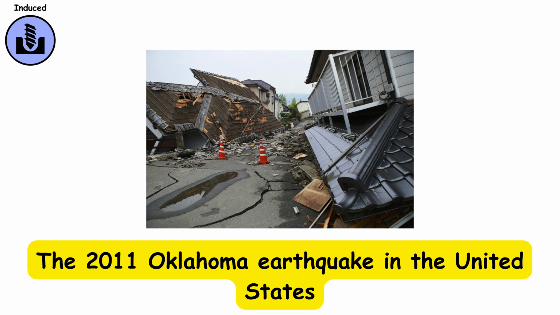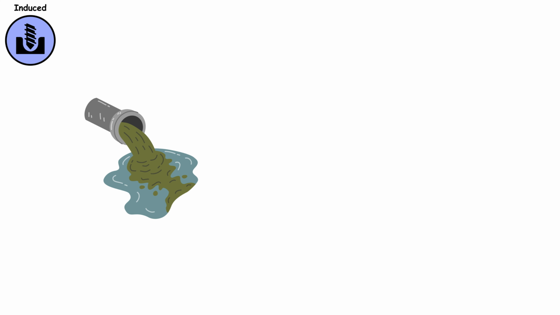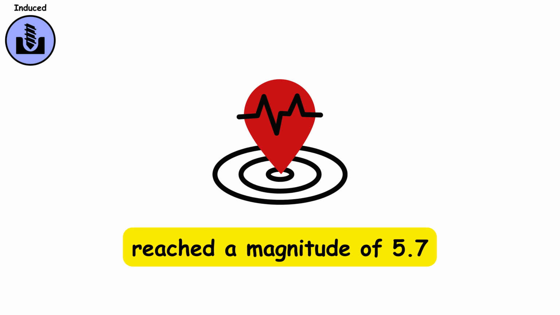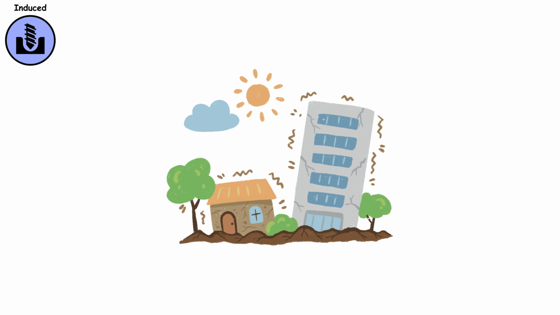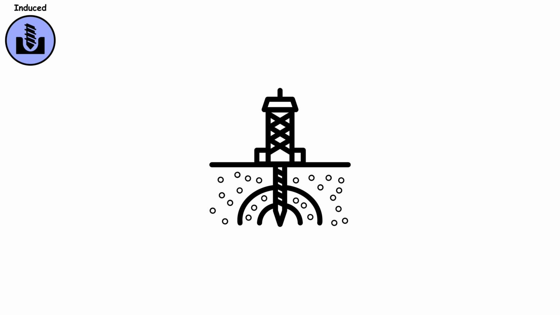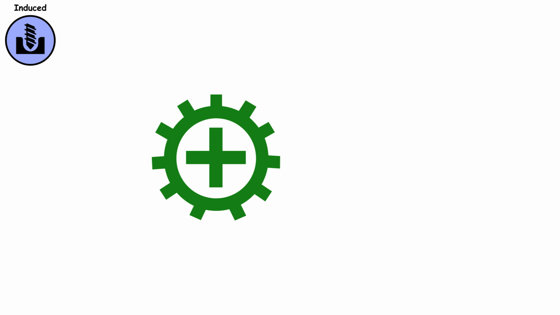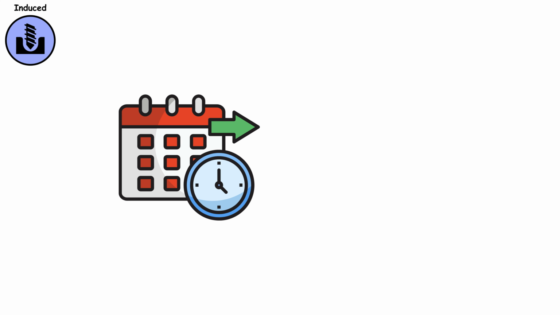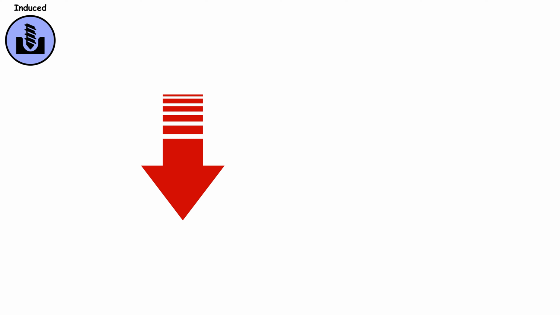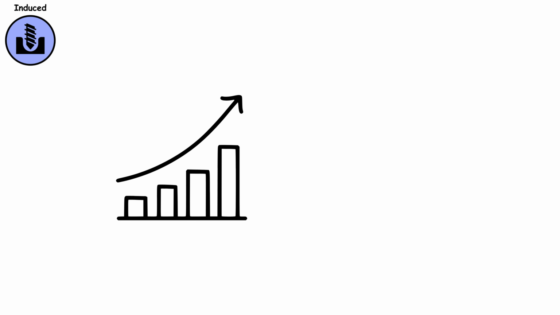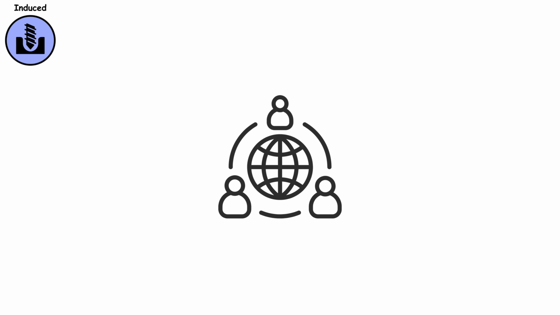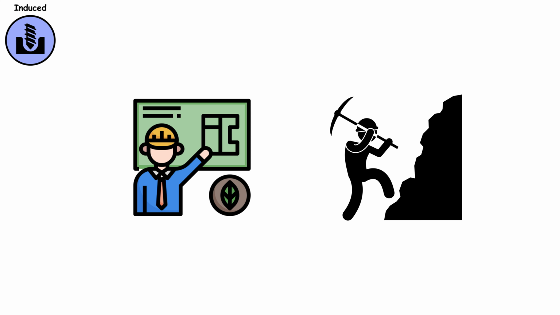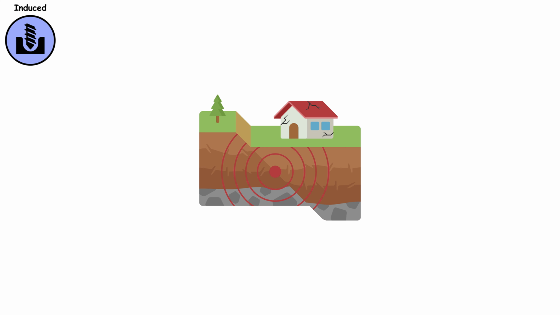The 2011 Oklahoma earthquake in the United States, linked to wastewater injection, reached a magnitude of 5.7 and damaged hundreds of buildings. Induced earthquakes raise questions about the safety of industrial practices and their long-term effects on the environment. While they are less powerful than most tectonic events, their increasing frequency near drilling sites has drawn global attention. They demonstrate that human activity can influence geological processes.